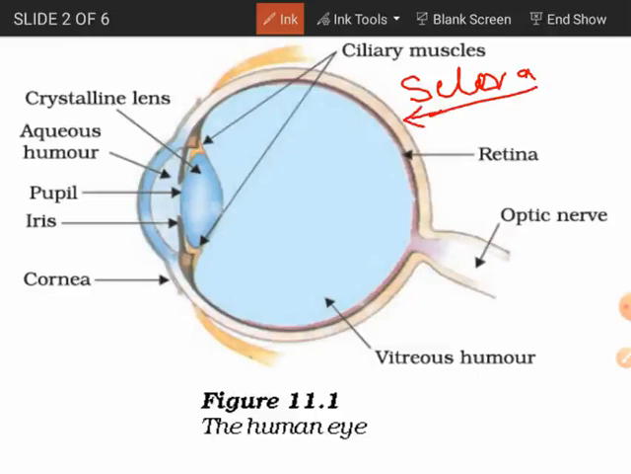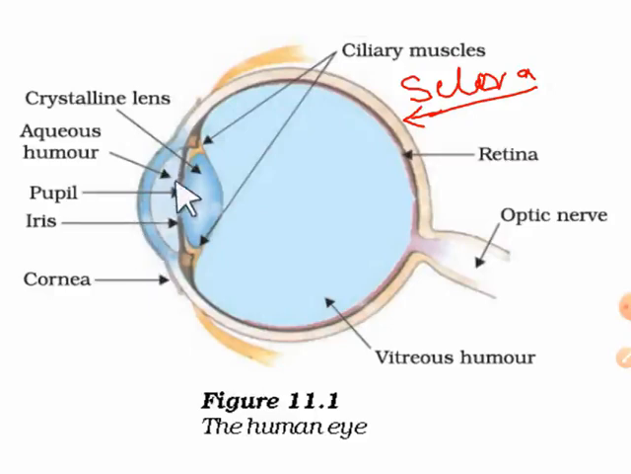And it is also opaque, that means light cannot pass through it, except this front portion, which is transparent. Now this transparent portion of the eye, we call it cornea. Cornea is the outer covering where it is transparent. Through this transparent, thin layer, light can pass through it and enter inside our eye.